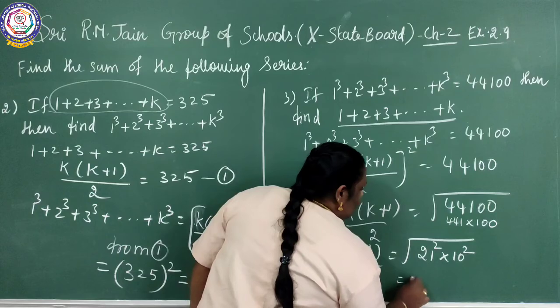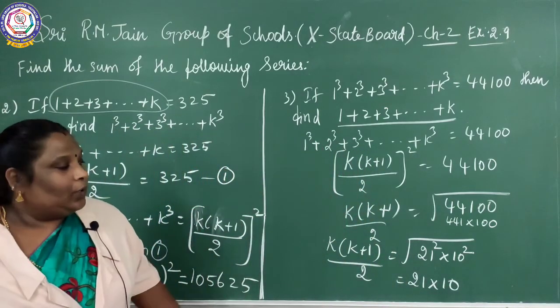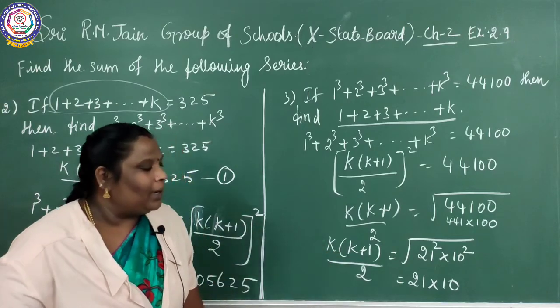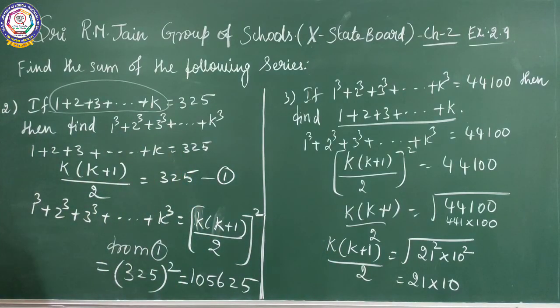So you can take it out. What is the value? 21 into 10. So k into k plus 1 by 2 equal to 21 into 10.